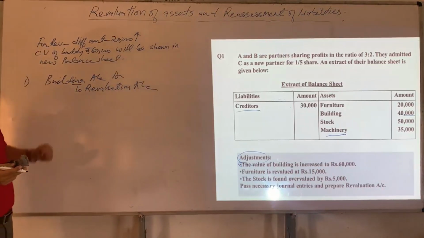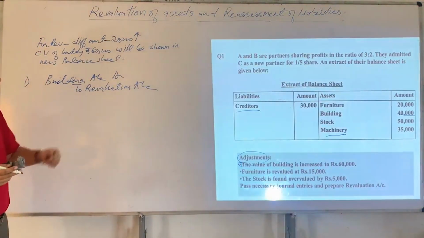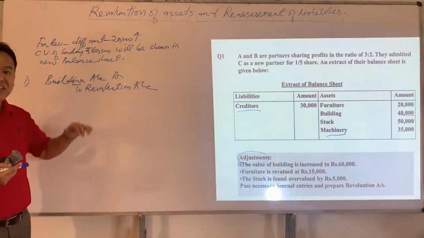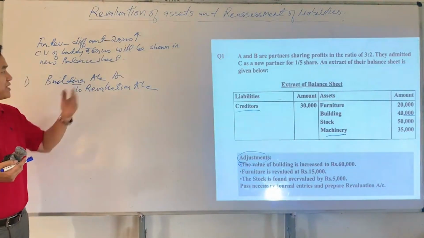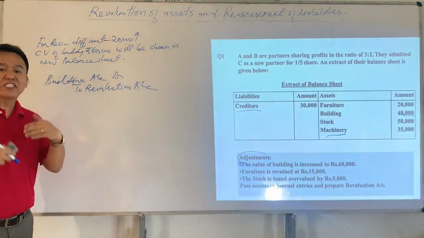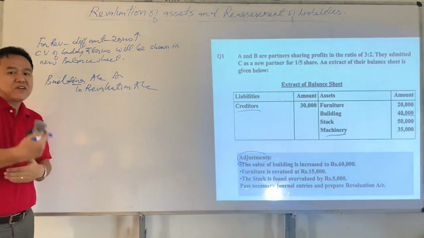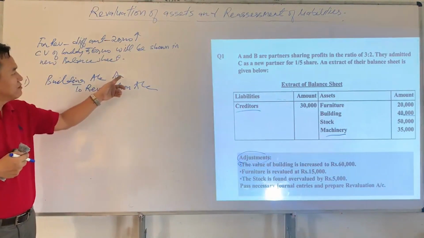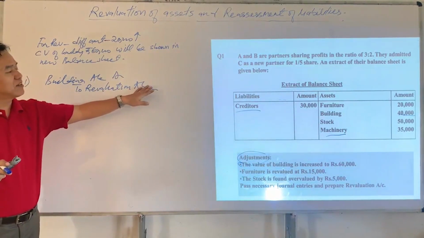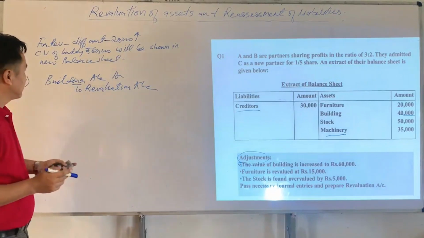So why is building account debited and revaluation account credited? Since building being an asset of the firm, if an asset increases, it should be debited, whereas revaluation account is credited here because there is a profit on account of the increase in the value of building. If an asset increases, there will be a profit. That is why revaluation account is credited here.